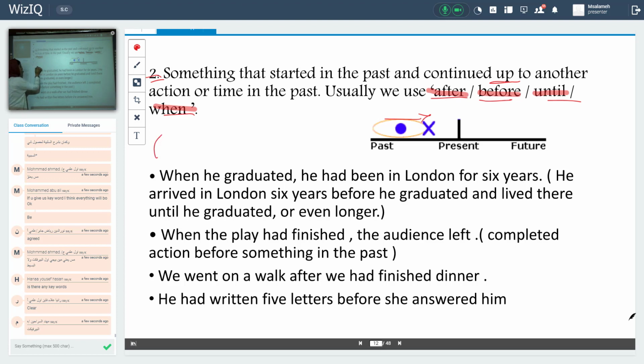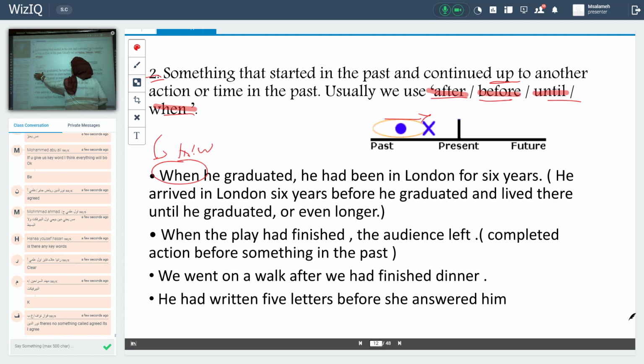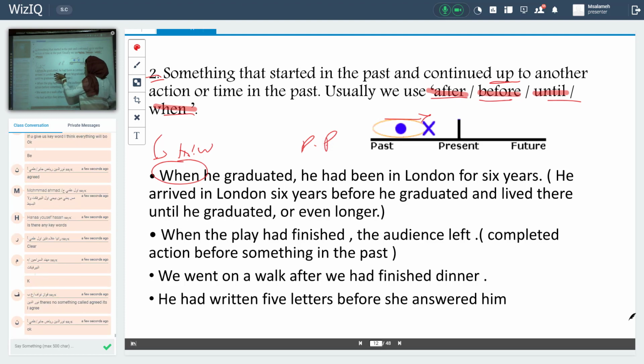Look at these examples. When he graduated, he had been in London for 6 years. Look, here I have when. It's a keyword. That means when I see it, I understand that this sentence is in which tense? In the past perfect tense, okay? Actually, when I want to solve it according to the meaning, I understand here I have two actions.